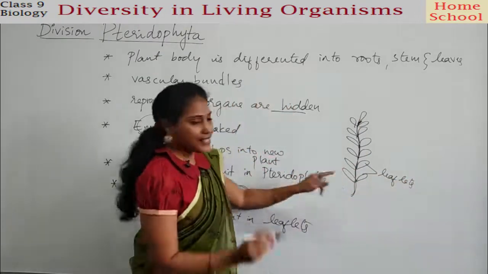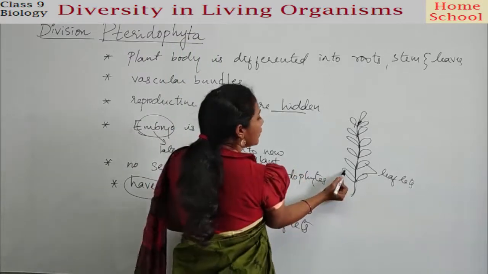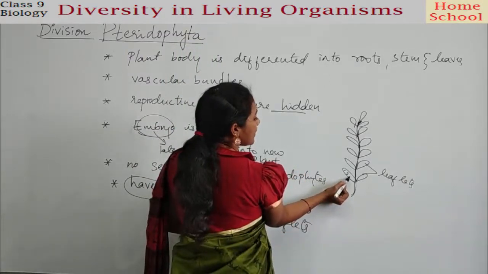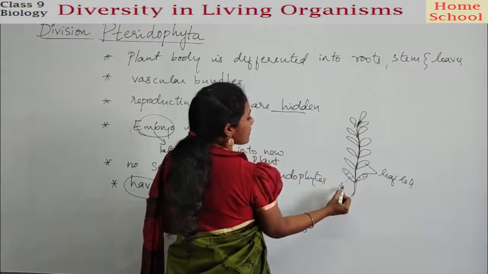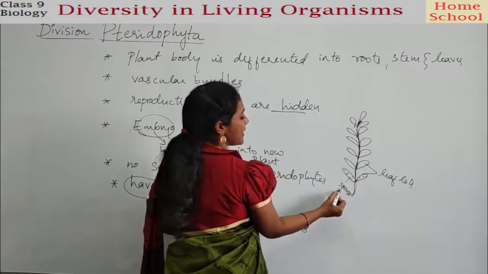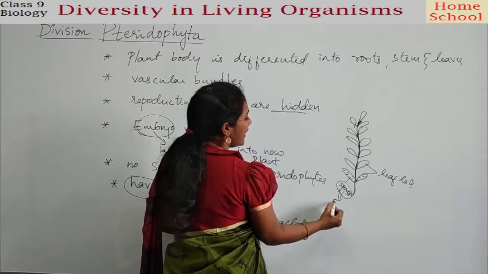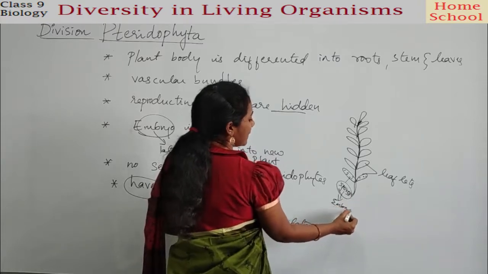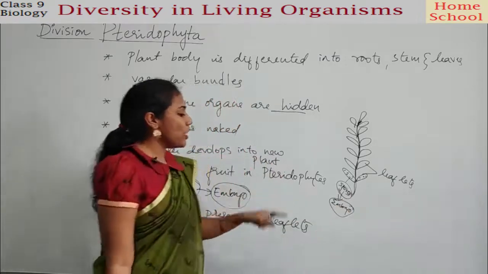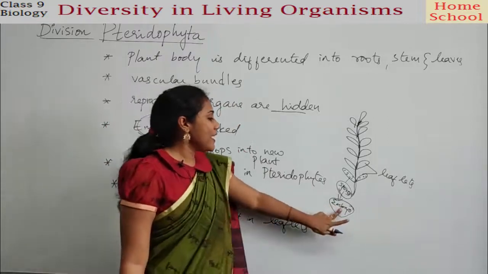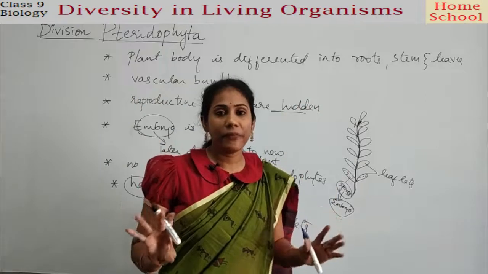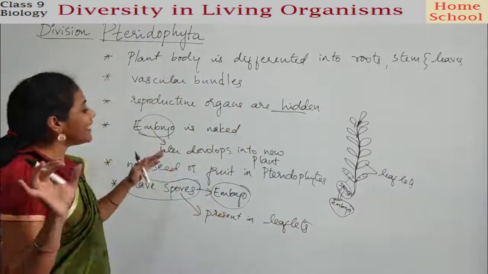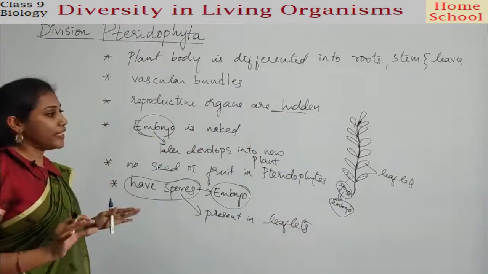And behind these leaflets, if you observe, you will have small dot-like structures. These are called spores, guys. These spores are nothing but the embryo. That means when this embryo falls on the ground, it develops into a new plant, a new pteridophyte. Clear? So this is how it happens in case of pteridophyte.